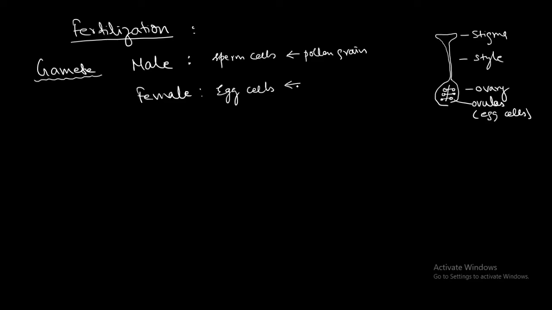The other parts such as the sepals, petals, stamen, style, all of these after fertilization will disintegrate, wither away and fall off. Under favorable conditions of air, water, sunlight, the seed germinates and grows into the new plant. So you see, the ovule will become the seed, the ovary will become the fruit.